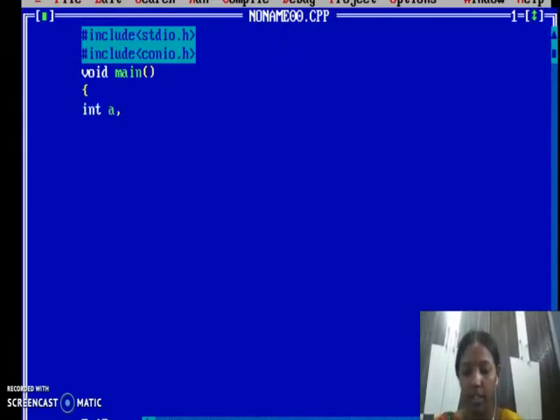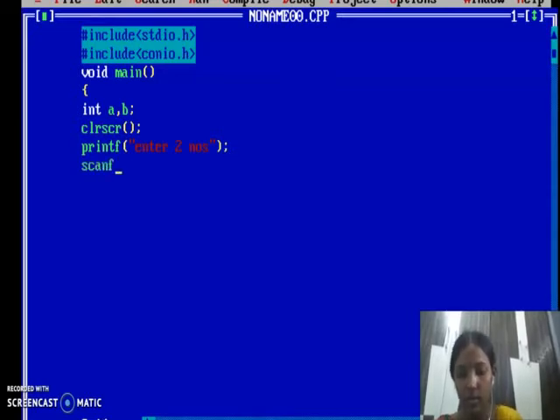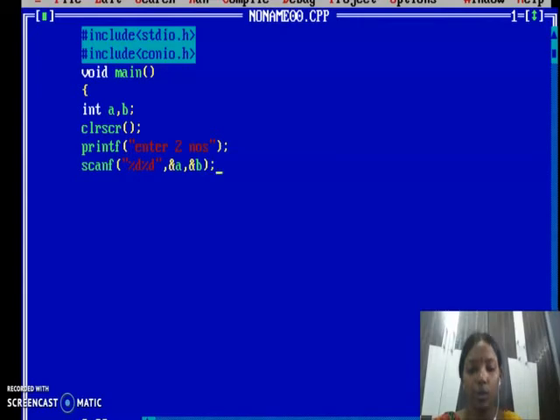Now let me take a, b as two values. I'm clearing the previous screen. Right, now ask the user to enter two numbers. Enter two numbers. scanf("%d %d", &a, &b). Till now we know. Now I want to call a function sum, and to that I want to pass two numbers. Now this is the way of calling a function.